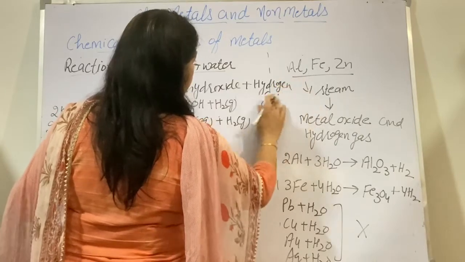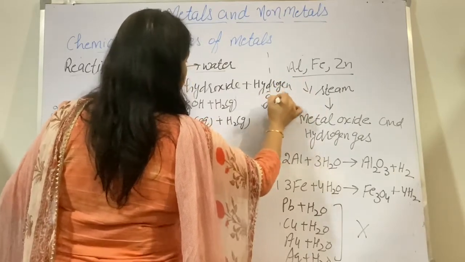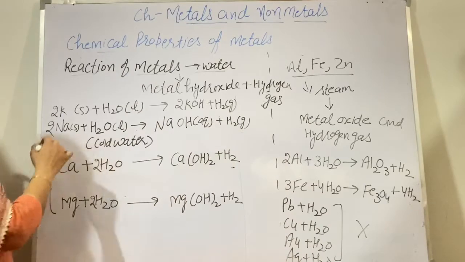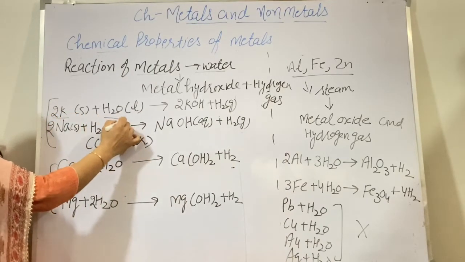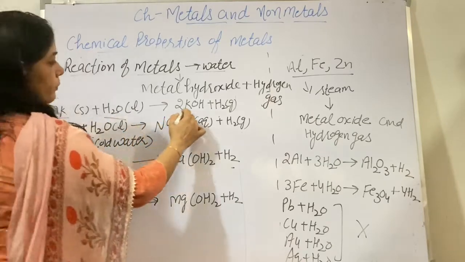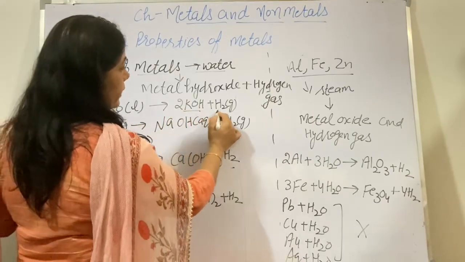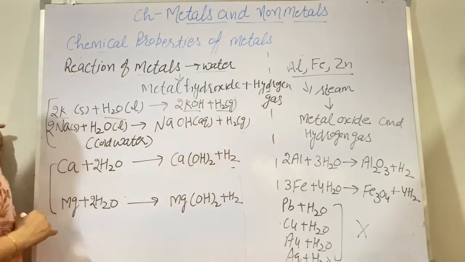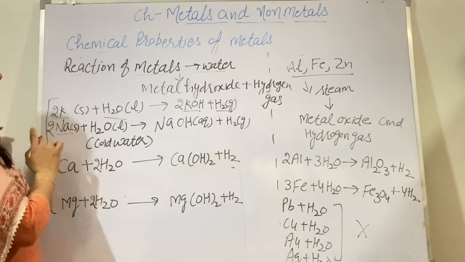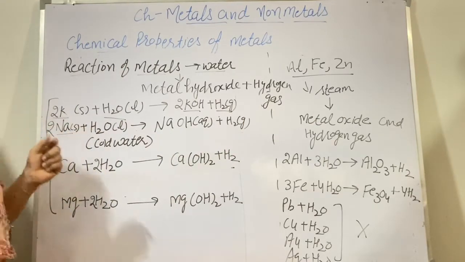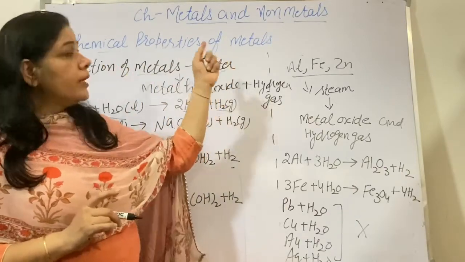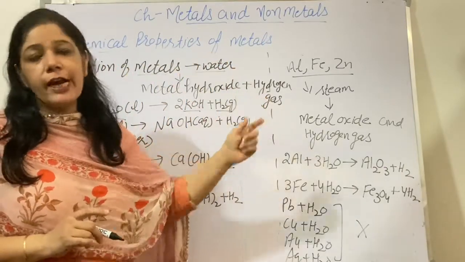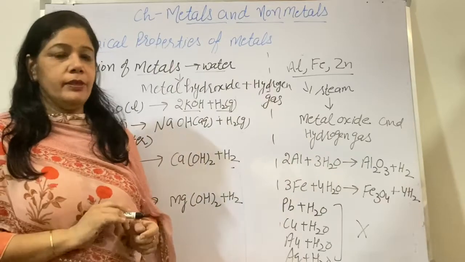Now, let us do one example. Potassium reacts with water. It forms potassium hydroxide and hydrogen gas is released. Now, sodium, the most reactive. As I have told you, when metals react with oxygen, all metals do not react with oxygen at the same rate.